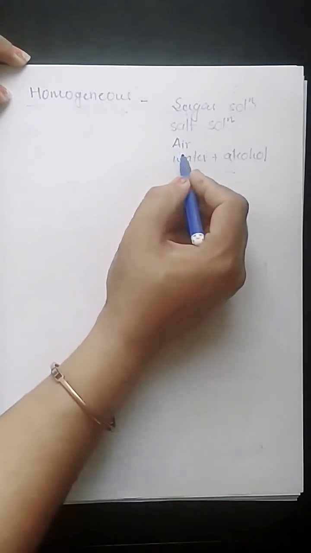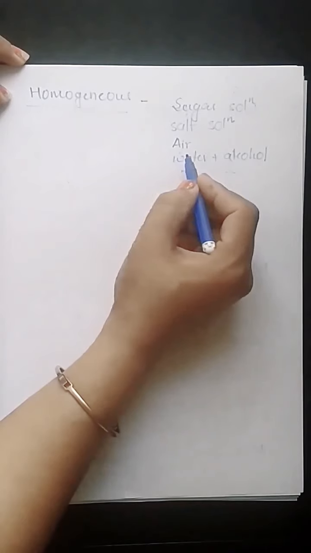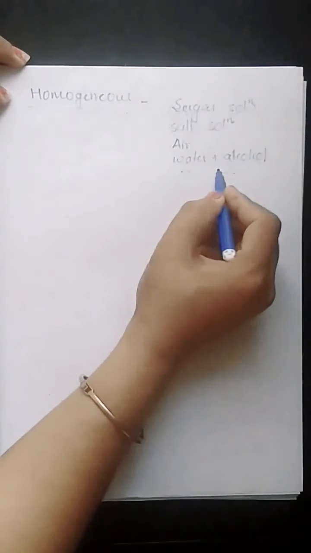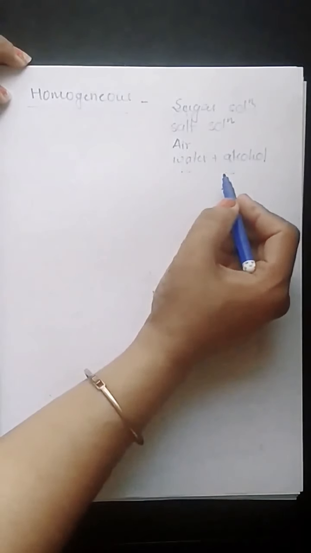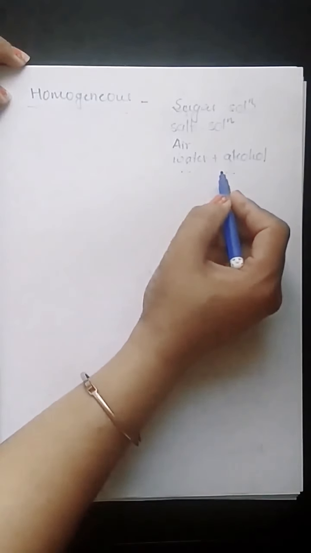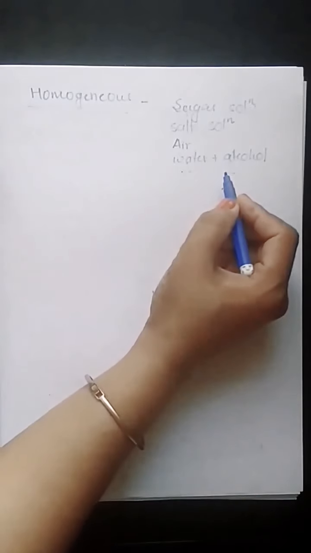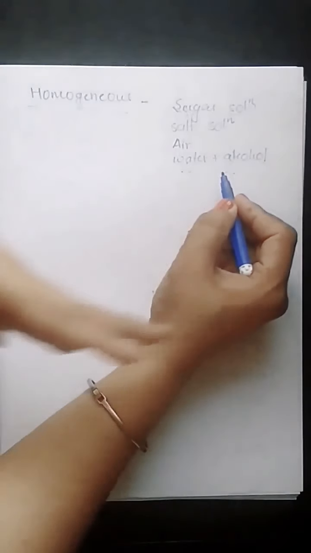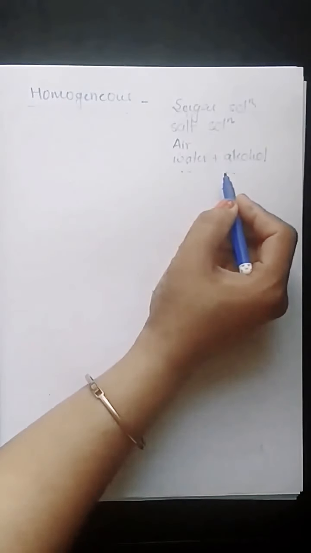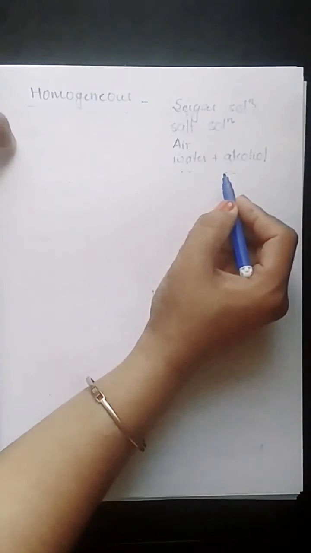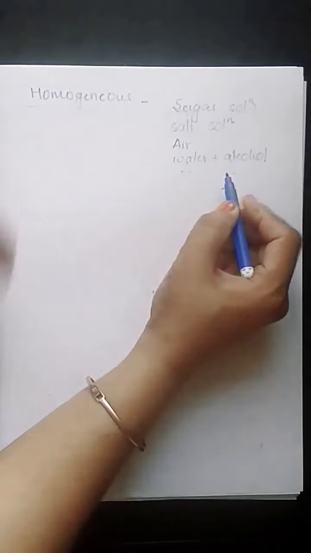In air, we cannot see nitrogen, oxygen, carbon dioxide separately. Water and alcohol, when mixed, become so intact with each other that we cannot say this part is water or that part is alcohol.